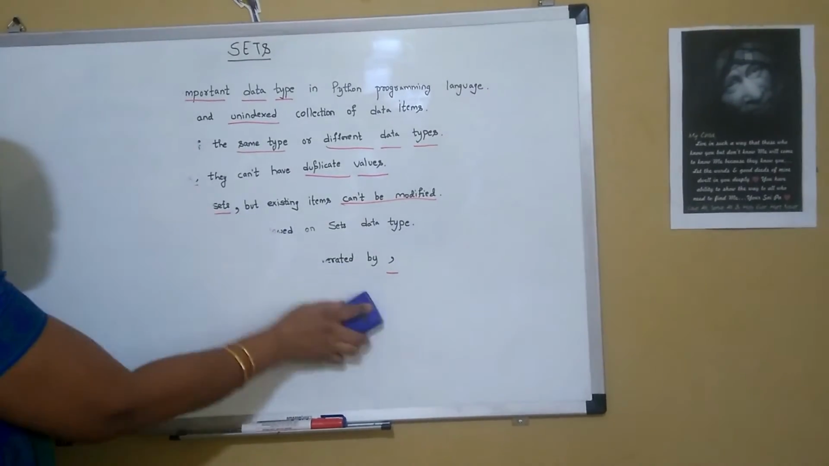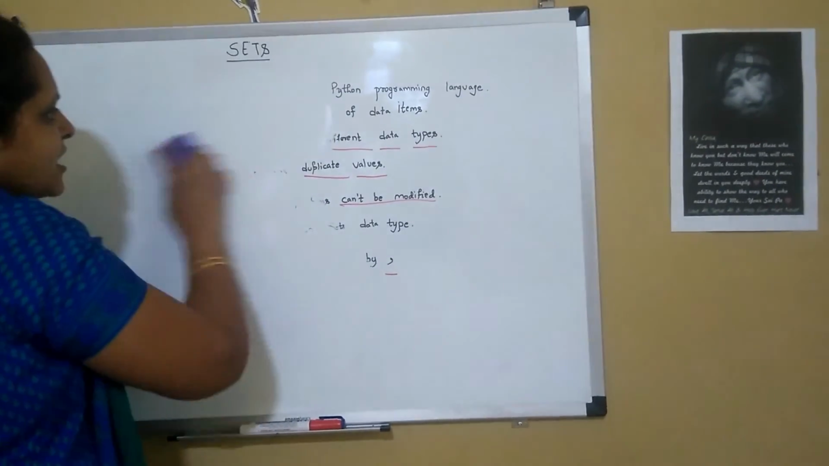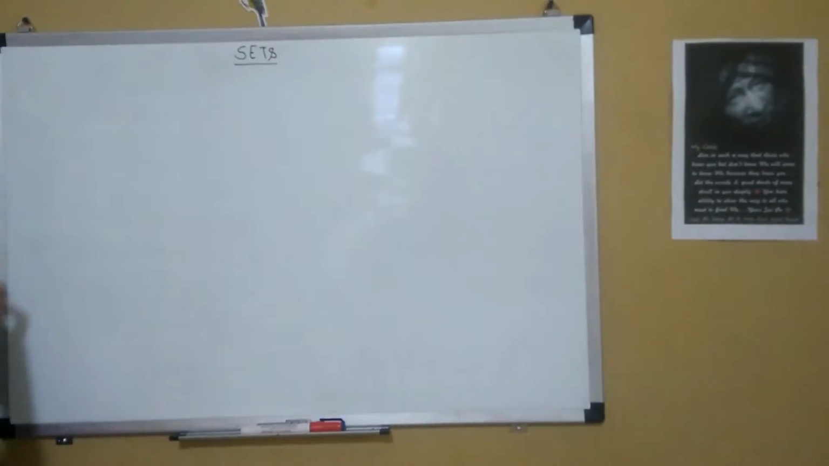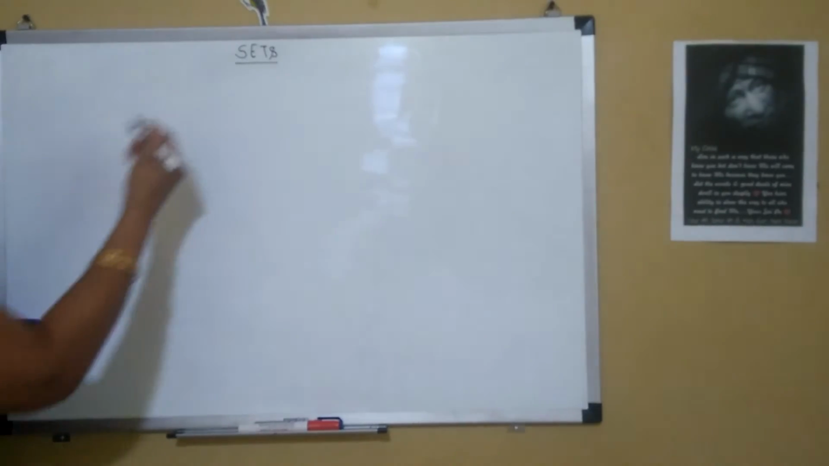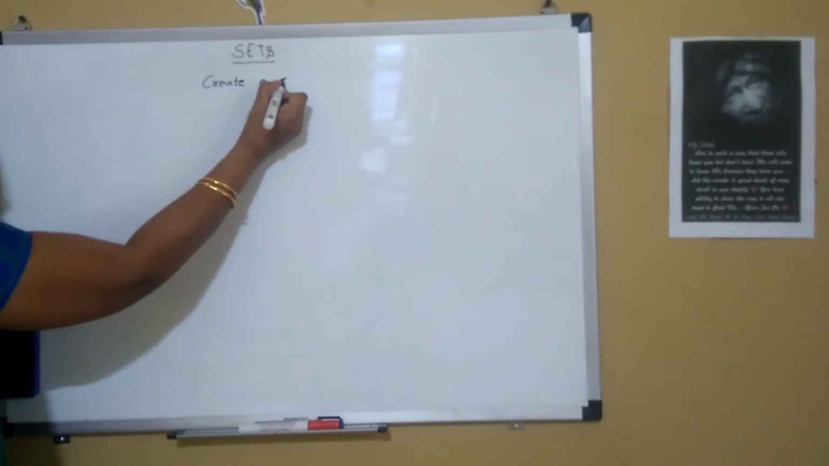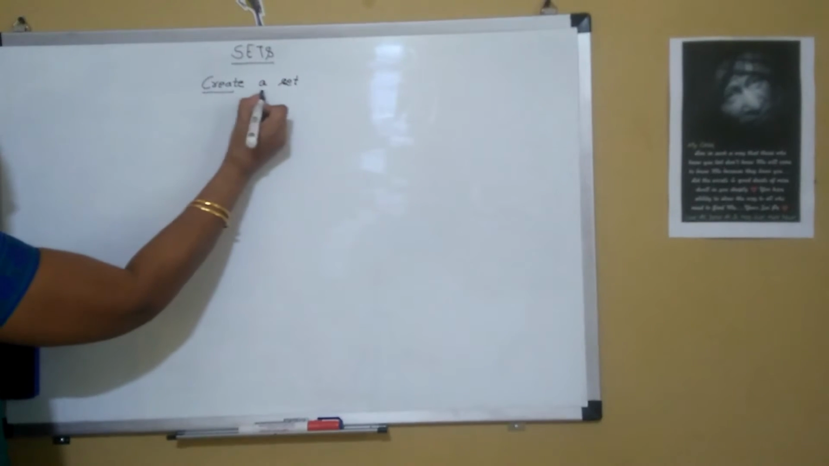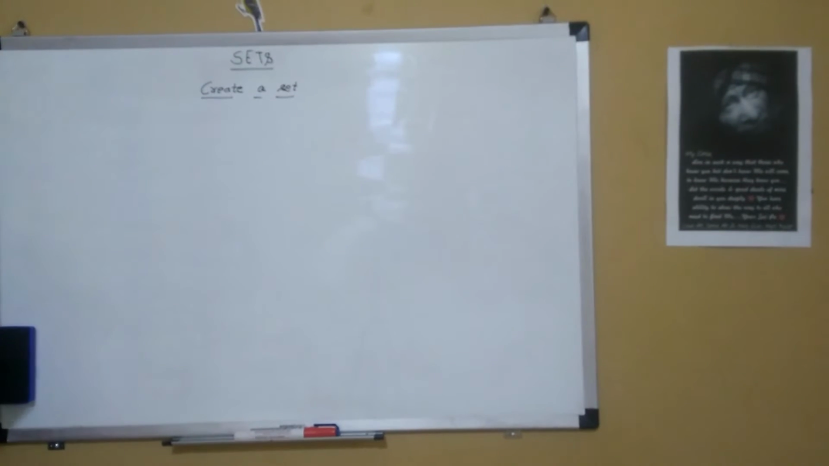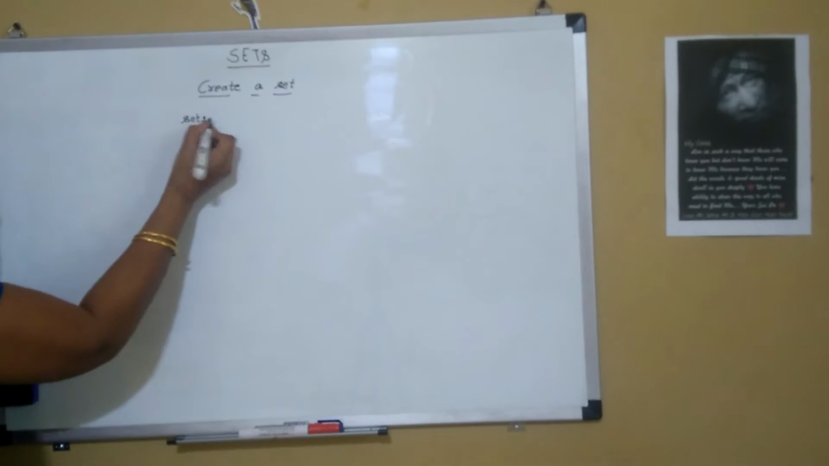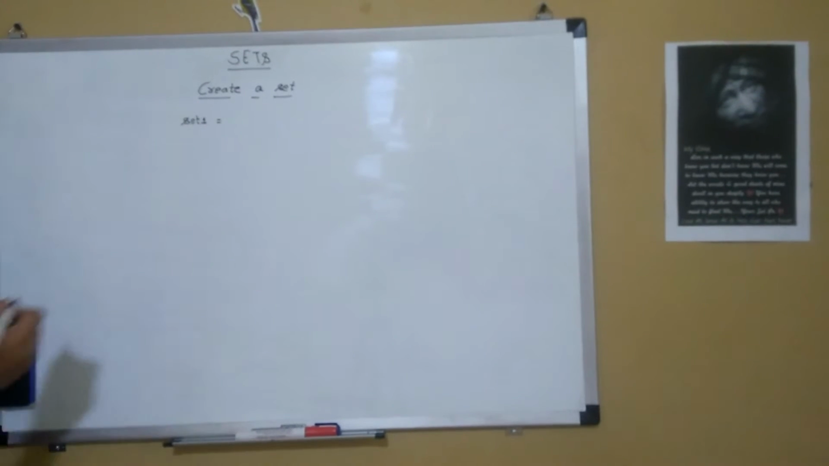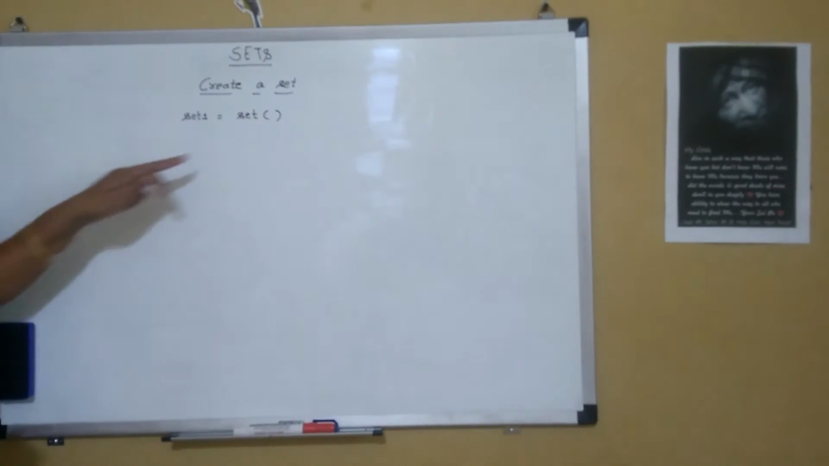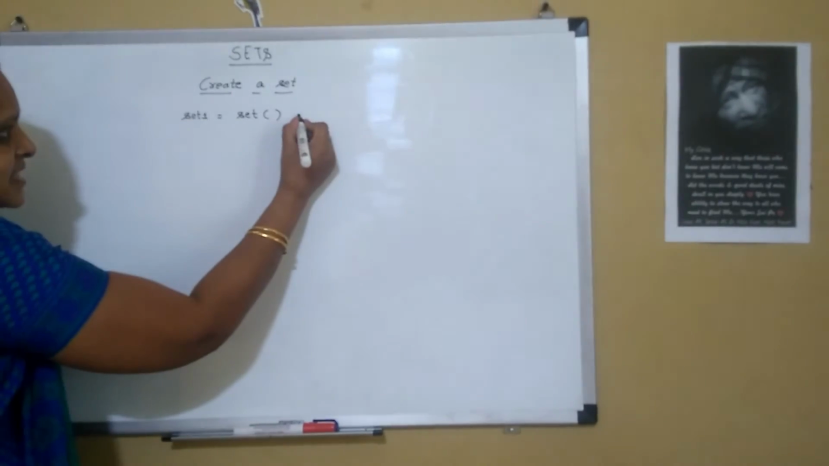Now that we have seen the features of the set data type, let's see how to create a set. If I want to create an empty set, I have to specify it as set1, any variable. Set1 is the variable which I am taking. Set1 equal to, we have to specify set and parenthesis. So this stands for an empty set.